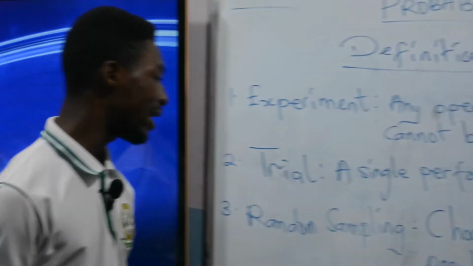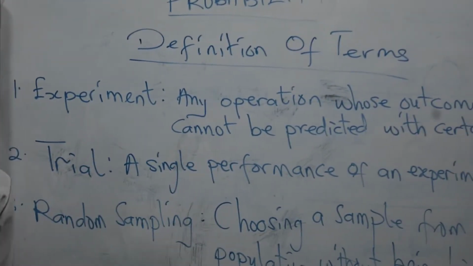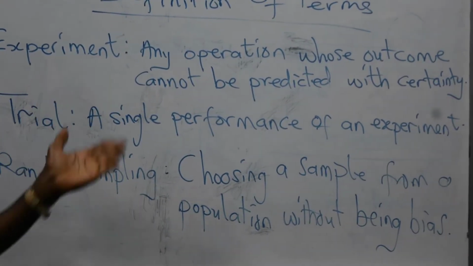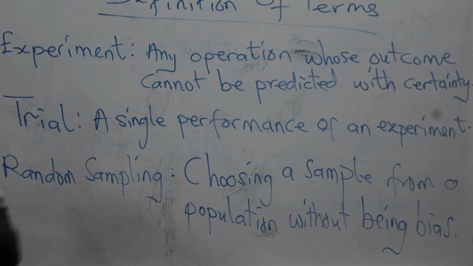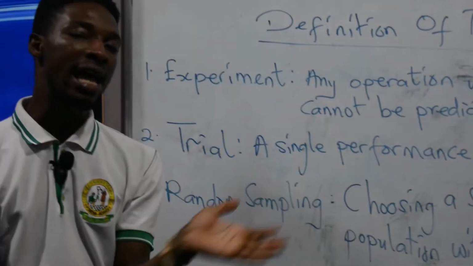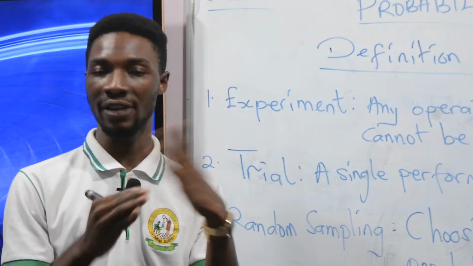The next term is random sampling. If you have a population of samples, let's say you have a group of balls of different colors but of the same sizes, then you have a population of samples.